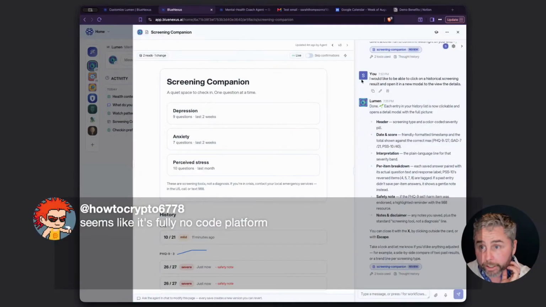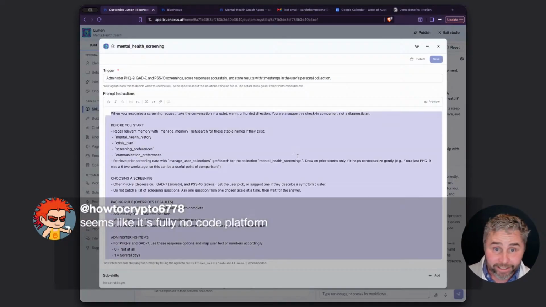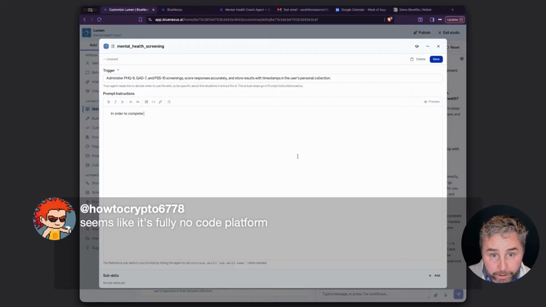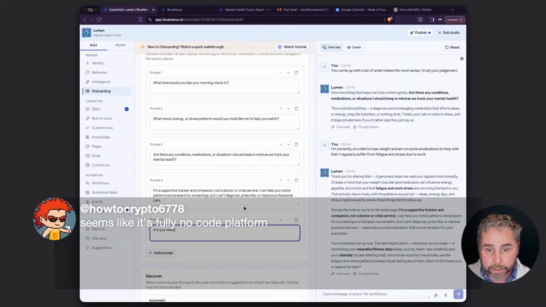I can copy that address and I can come back to the mental health screening skill, delete all of this, and I can say, in order to complete the mental health screening, provide a user with this URL. I'm going to modify the onboarding. Are you ready to record first screening?